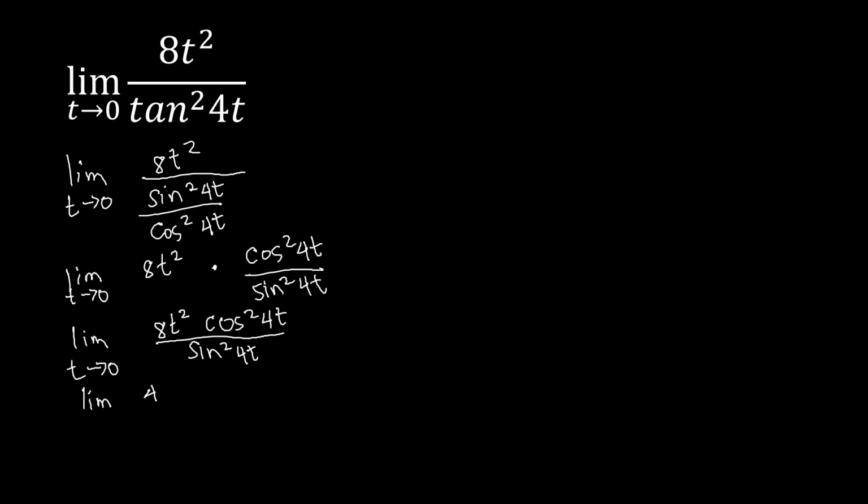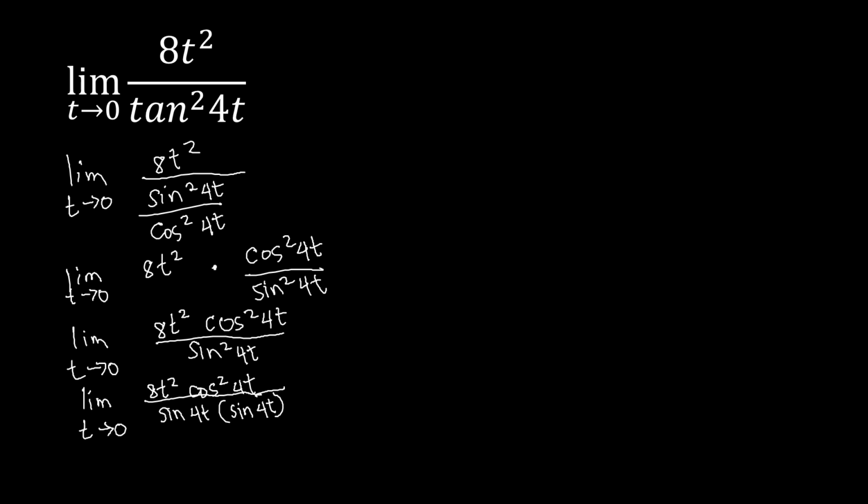This is actually written like this. So let me return that one and break that sine squared 4t first, so that you will not be confused as well. We have our 8t squared cosine squared 4t, breaking up our sine squared 4t at the bottom part. We have sine 4t times sine 4t, because our theorem there is only with a single sine. We don't have it squared in there.